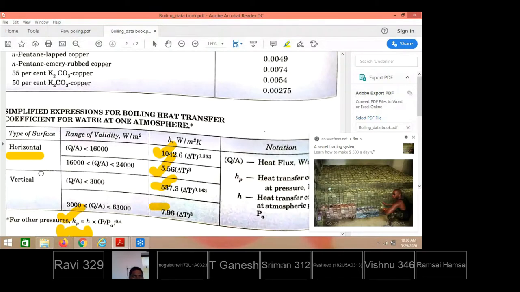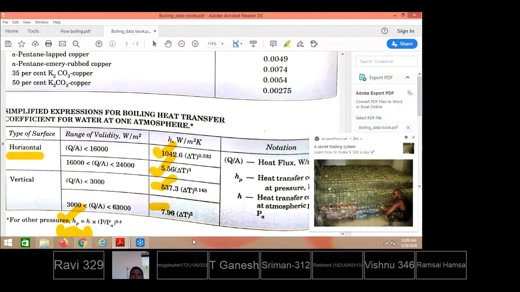If boiling takes place from a vertical surface and the heat flux lies between 3000 and 63,000 watt per meter square, how to get the heat transfer coefficients at 1 atmospheric pressure. These are all relations obtained only at 1 atmospheric pressure.